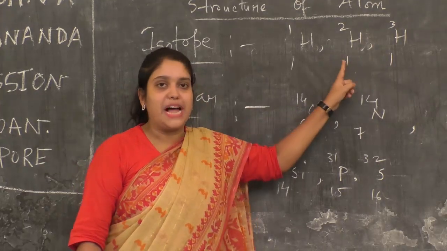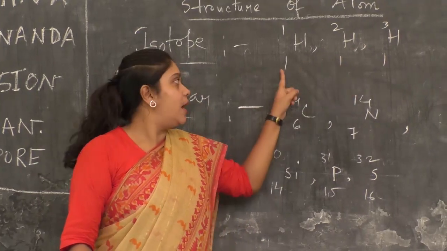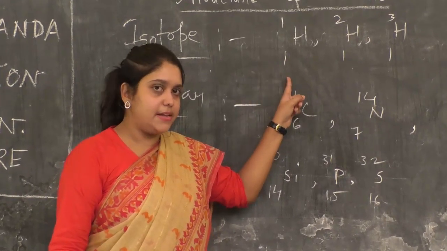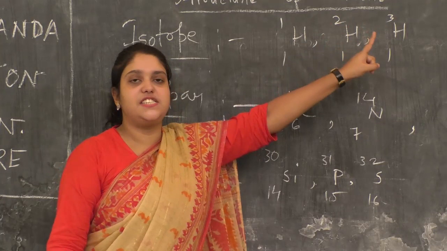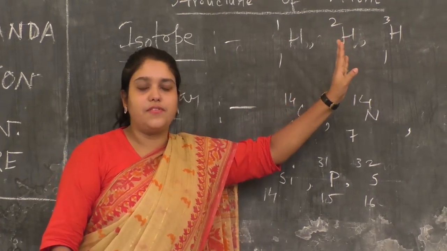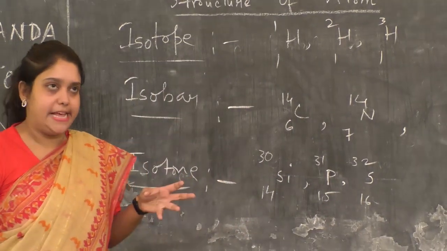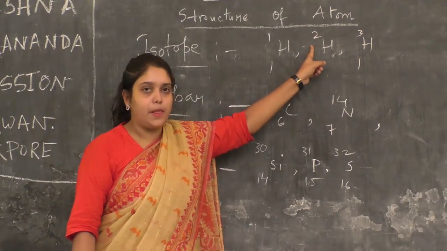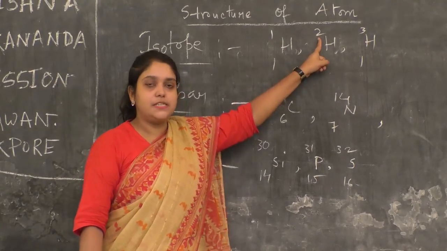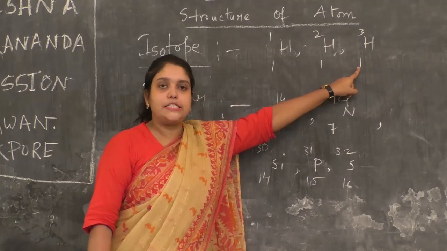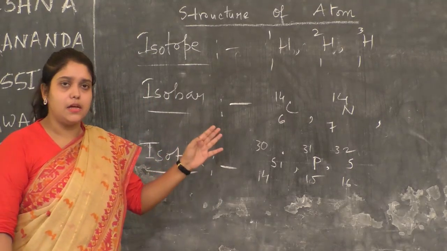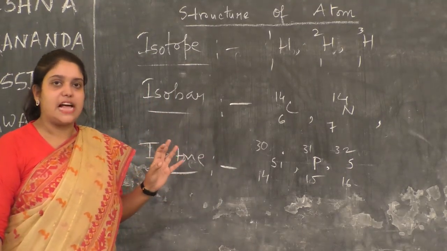Whereas 2 more isotopes are found. Atomic number is the same because they are atoms of the same element, but their mass number is different. Why? Due to the presence of a different number of neutrons in the nucleus. Here 1 proton plus 1 neutron, so the mass number is 2. 1 proton plus 2 neutrons, so the mass number is 3. Isotope is over.